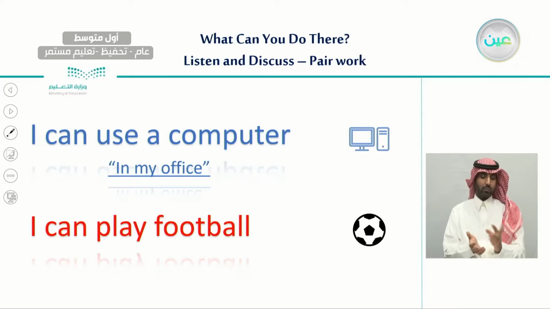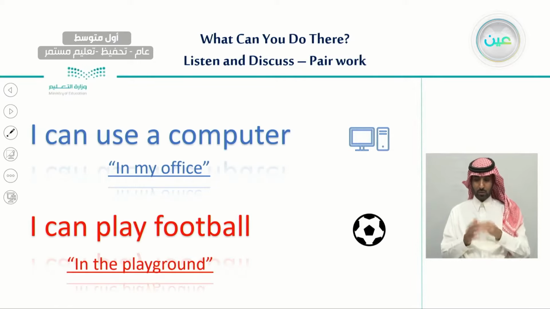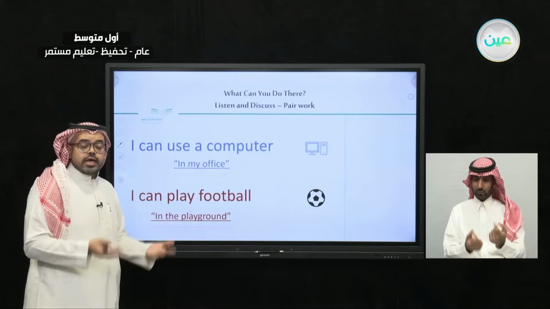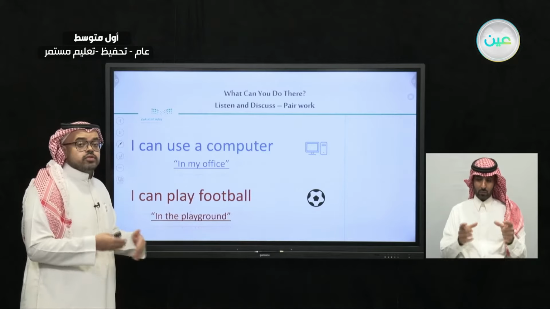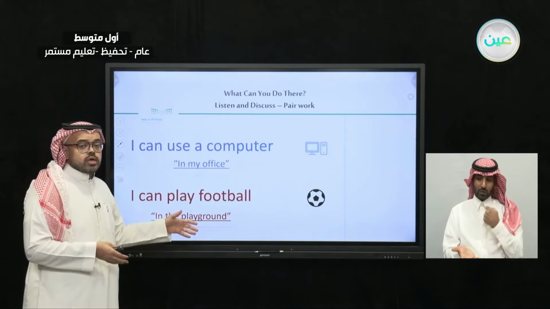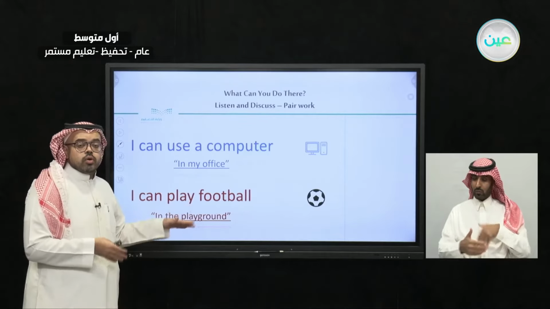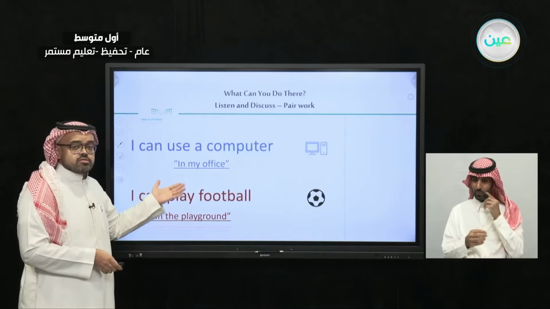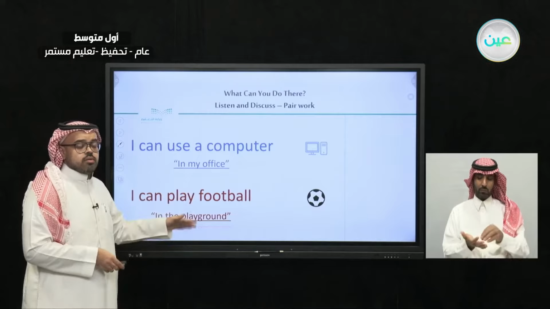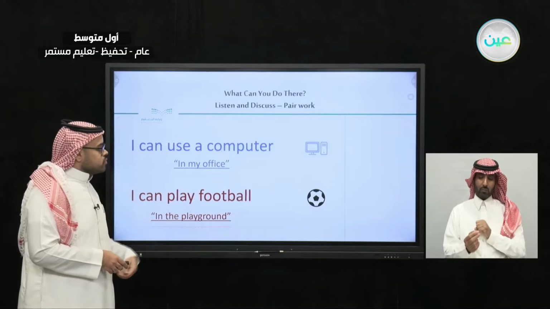And what about the other one? I can play football. So where exactly can I play football? Here, I can play football in the playground. I also can play football in the park. I can play football at the school. So here we have different places where, in each place, we can do such activities. And you can think of other places than these. These are just examples for myself.